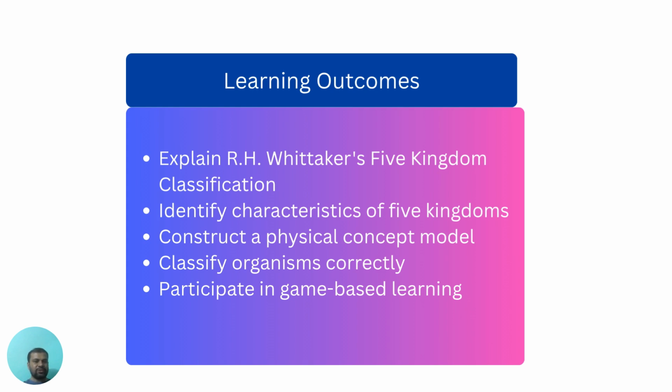Students also constructed physical concept map models using local materials, classified organisms correctly, actively participated in game-based learning activities, presented in school, and developed 21st century skills.